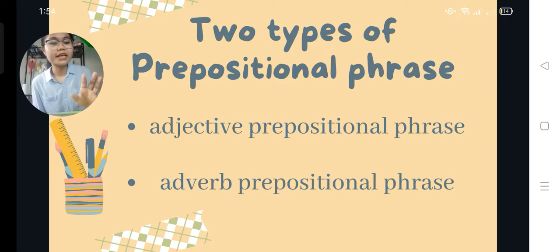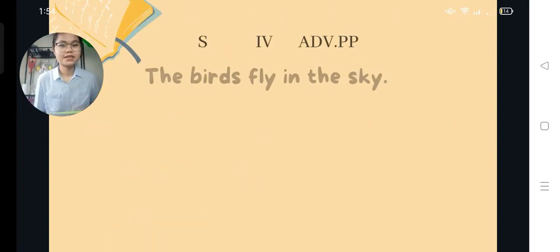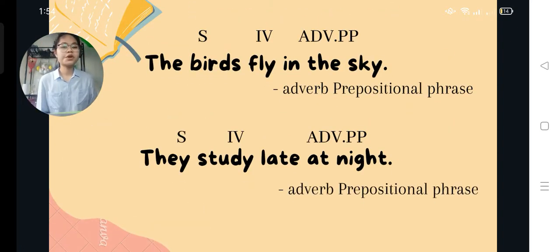So, okay, let's proceed to our word order. Basically, the word order of the preposition is ordered according to its function.